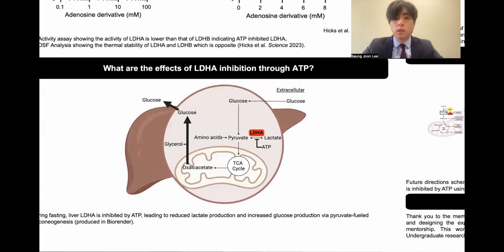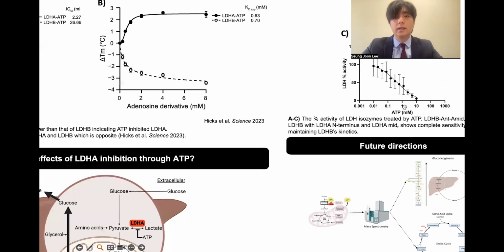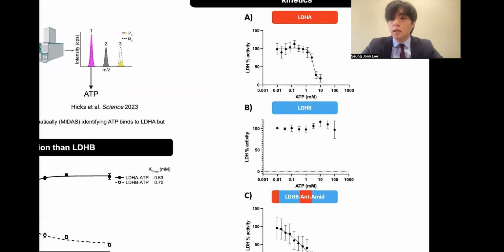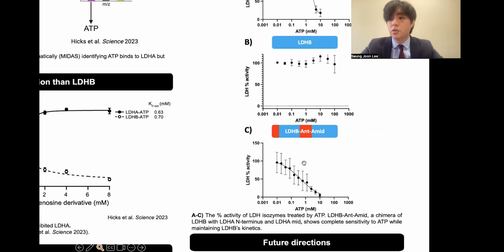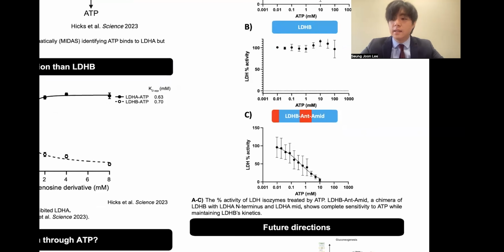I'm going to start with the initial steps for my final hypothesis. In order to confirm the results, we ran activity assays for LDHA and LDHB, showing the same inhibition as Dr. Hicks's result. However, we created a chimera of LDHB, which is sensitive to ATP but has the same kinetic properties as LDHB, called LDHB A N-terminus and A middle. Surprisingly, this LDHB chimera showed sensitivity to ATP, indicating it has complete sensitivity to ATP while maintaining LDHB's kinetics.